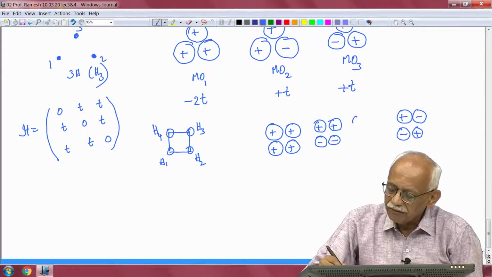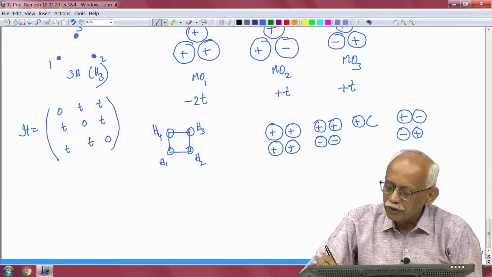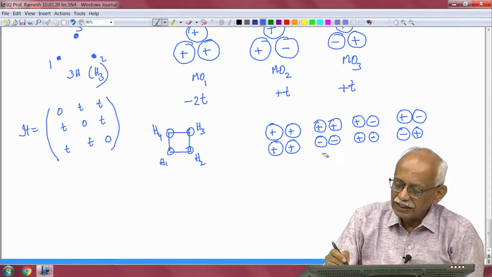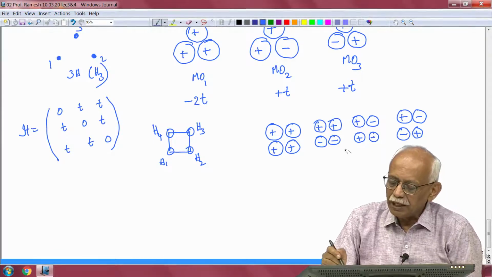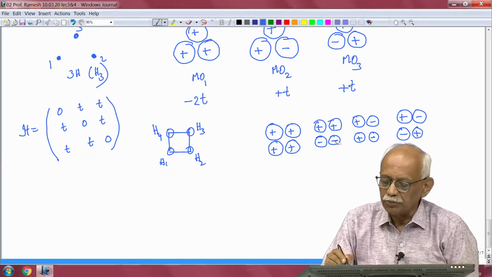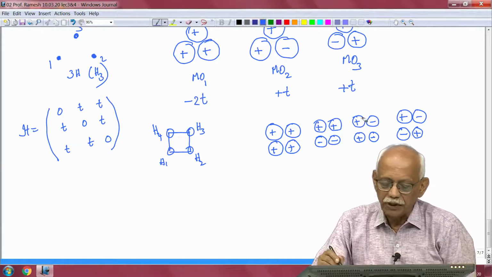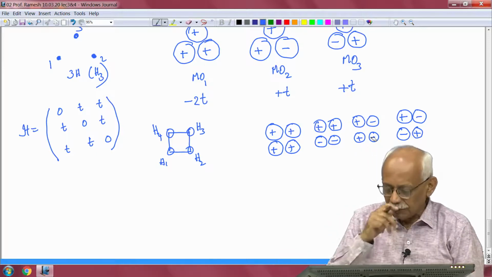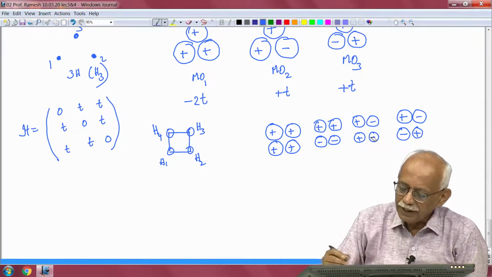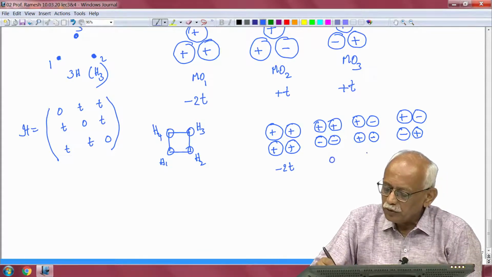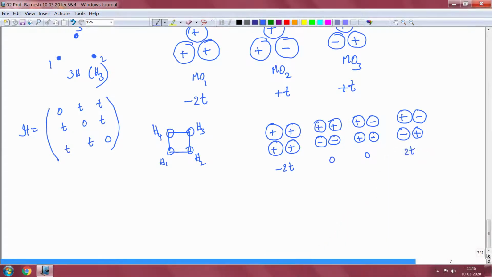There is another wave function I can write down for the molecular orbitals, which is plus minus plus minus. What you find in these two is that there is a similar bonding pattern, except that in this case on the row between H1 and H2 it is bonding, H3 and H4 bonding, whereas here the bonding is between H1 and H4 and H2 and H3, but they are exactly identical. So, because of that, the energy that you will get will be minus 2T, this will be 0, 0 and plus 2T. So, they will be the energies.